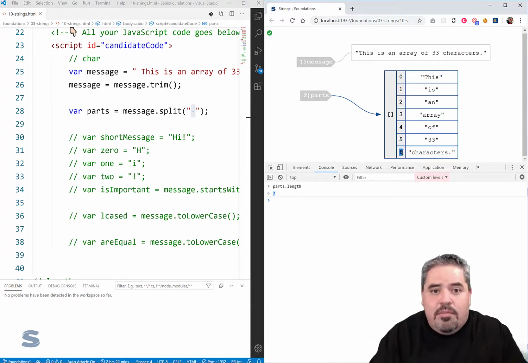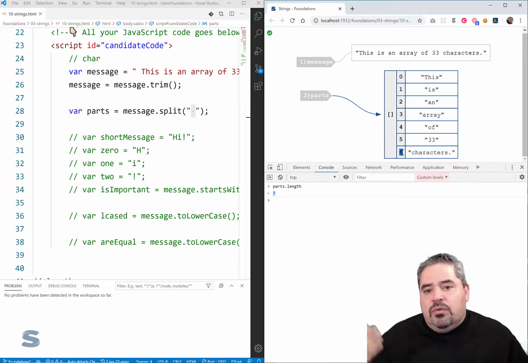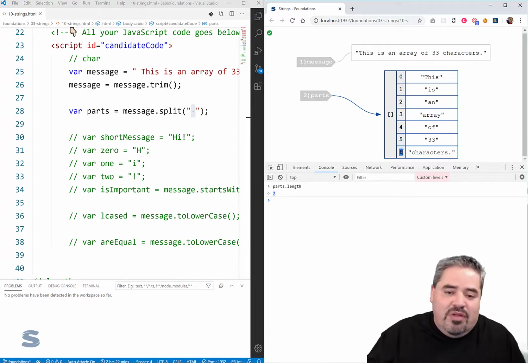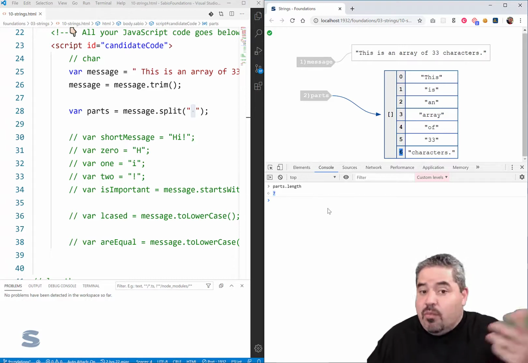Okay, this has just been a preview of the array. We're going to talk more and more in depth about an array in another video. I wanted to draw the similarities between a string and the behaviors of a string, which is a character array, to a vanilla array, an array of strings. And we naturally are going to have an array of objects. We're going to have an array of numbers. We're going to have an array of anything we want. And so stay tuned for even more on strings.